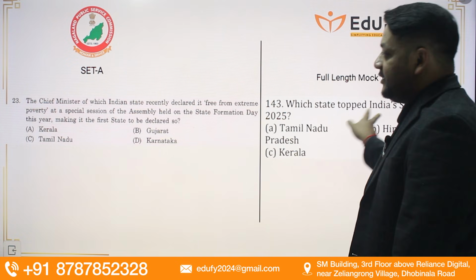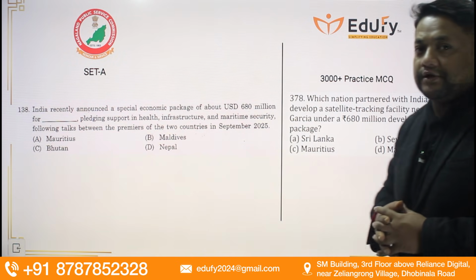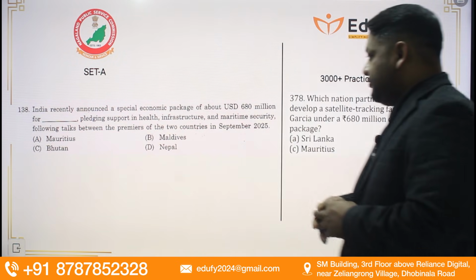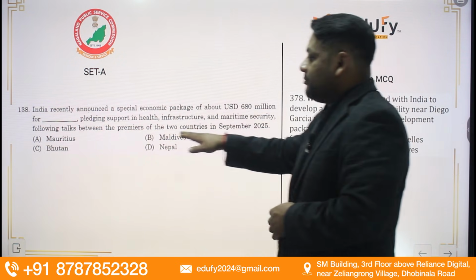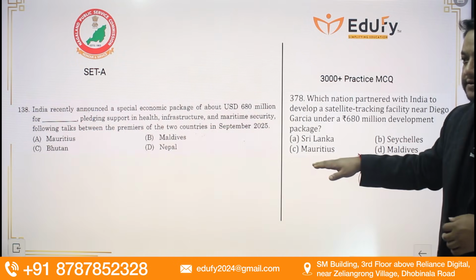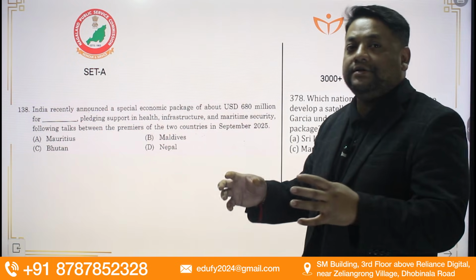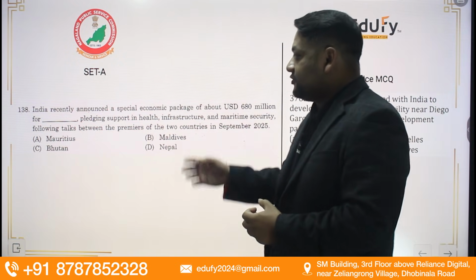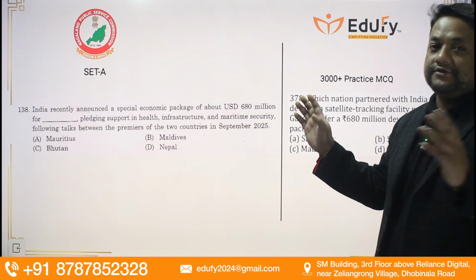There is no difference. Next, India recently announced a special economic package. This was exactly common with our 3000 plus MCQs which have been given to the aspirants, which is $680 million. Again, $680 million for development. It was for Mauritius. Here also Mauritius is the right answer. So the sense and the question theme is also the same. So 138 of Set A and 3000 MCQ plus 378 is also the same.